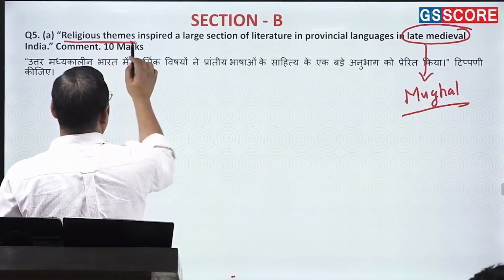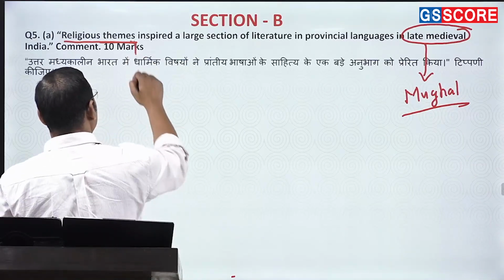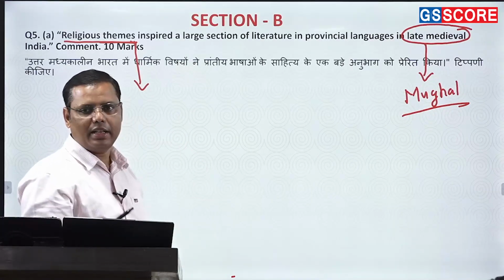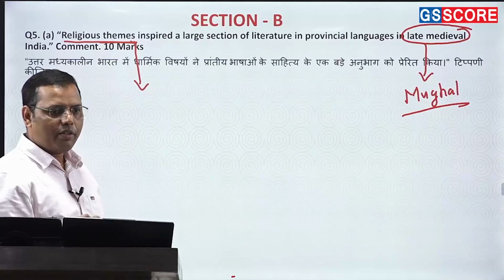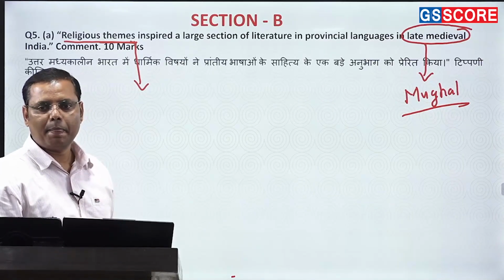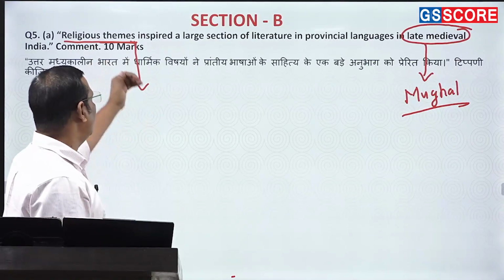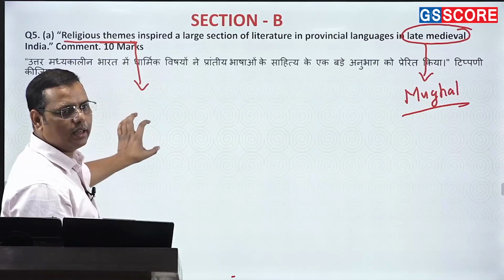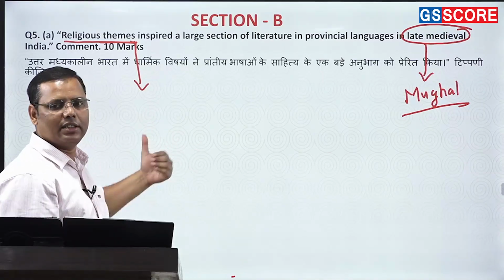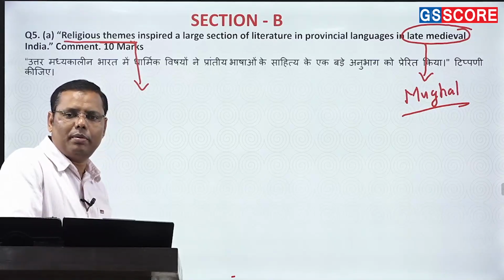You can start from here: as an impact of the Bhakti movement and Sufi movement, a number of religious themes appear in the form of sects and cults, because for the followers of every primary sect of the Bhakti or Sufi movement, you can find a cult or sect developing, such as the followers of Kabir were called Kabir Panthi. It was a different sect. Nanak Panthi was a different sect. This is how the religious themes arose. These religious themes could be noticed not only under Hinduism, but even in Islam, because of the Sufi movement, because some of the silsilas, such as Naqshbandi and Qadiriya, were becoming more popular during the Mughal period.